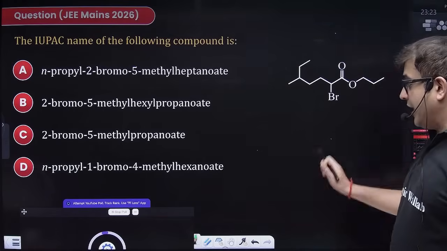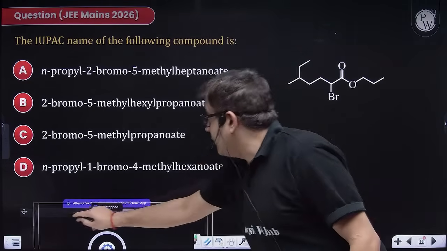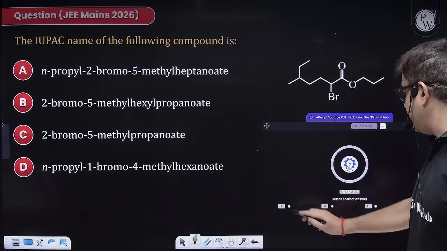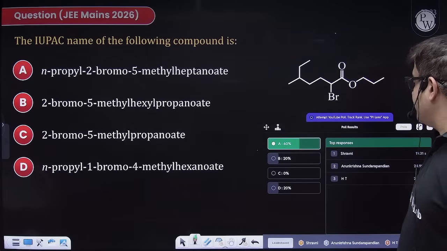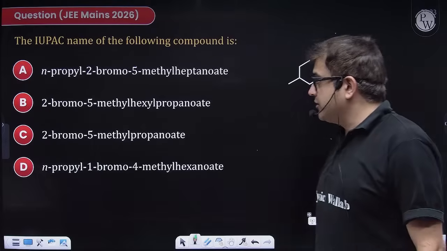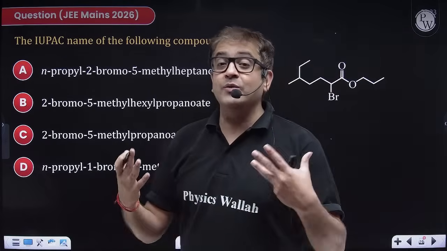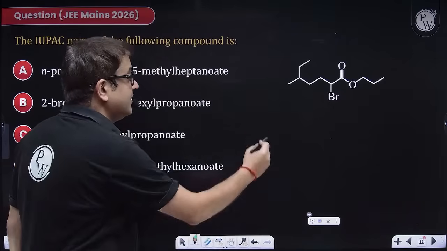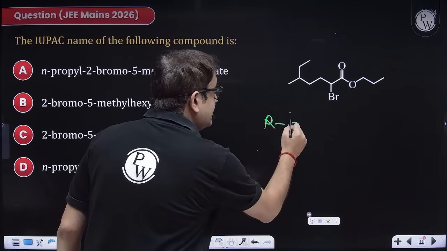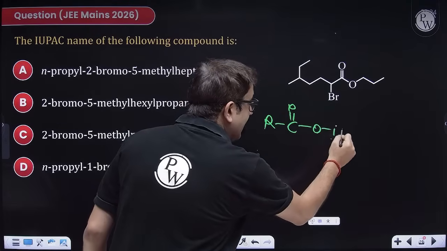Time is over, I guess. So let me share the answer with you. It's A. 60% have got the answer. So let me just make you revise this. Now this is an ester. Sir, what's an ester? Beta, ester is RC double bond O and an R dash.